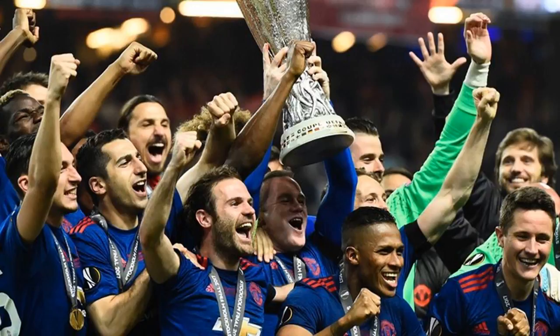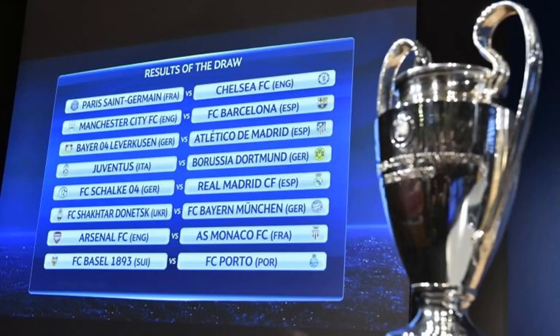Pot 1: Real Madrid, Bayern Munich, Chelsea, Juventus, Benfica, Monaco, Spartak Moscow, Shakhtar Donetsk. Pot 2: Barcelona, Atletico Madrid, PSG, Borussia Dortmund, Sevilla, Manchester City, Porto, Manchester United. Pot 3: Napoli, Tottenham, Basel, Olympiacos, Anderlecht, Liverpool, Roma, Besiktas. Pot 4: Celtic, CSKA Moscow, Sporting Lisbon, Apoel, Feyenoord, Maribor, Karabag, RB Leipzig.